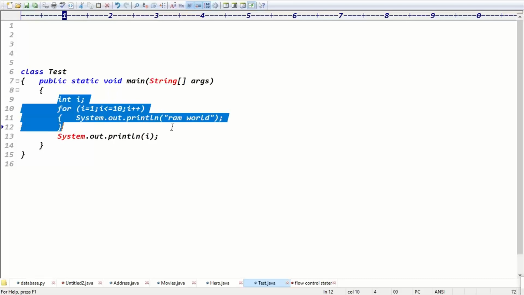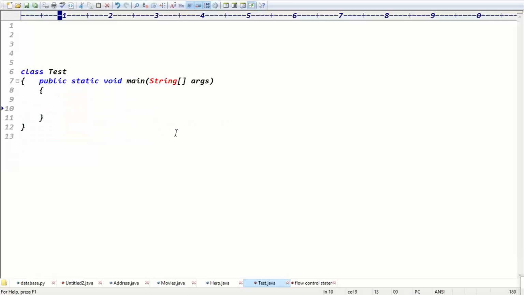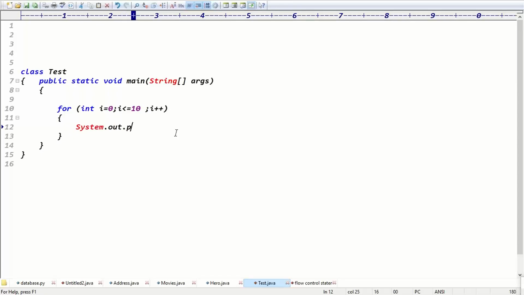Good. But tell me, guys, now the next point here. I can take the for loop, int i = 0. You can write i <= 10, and i++. But my question is, I want to stop my loop when i equals 5. When i equals 5, I want to stop the loop, guys. Then tell me, how can we stop the loop?